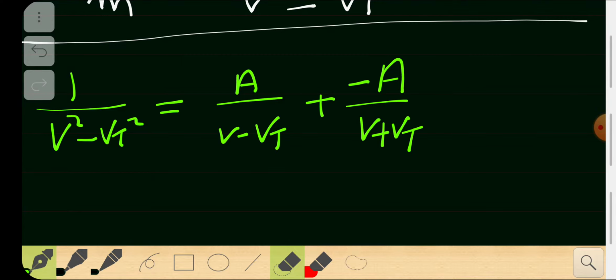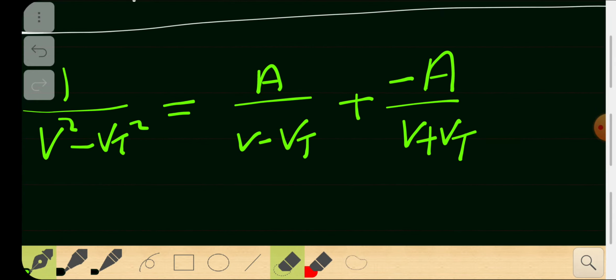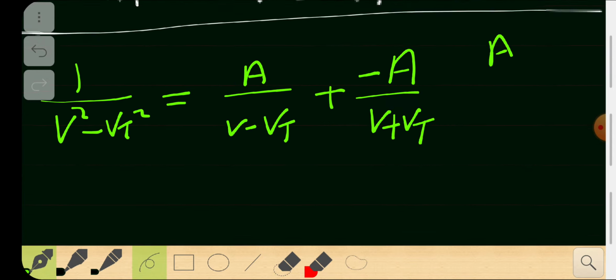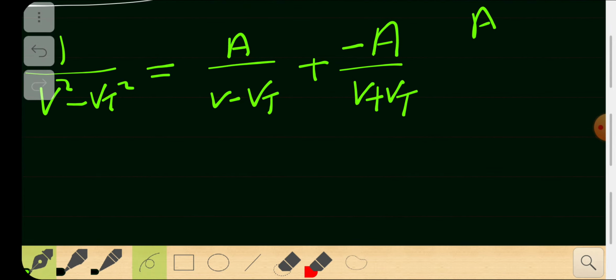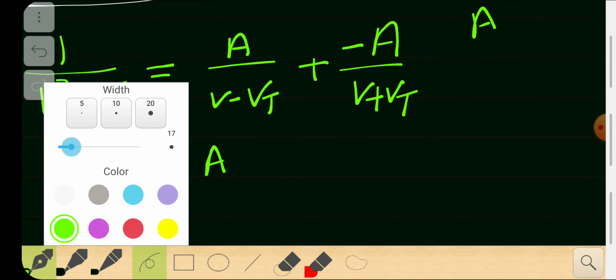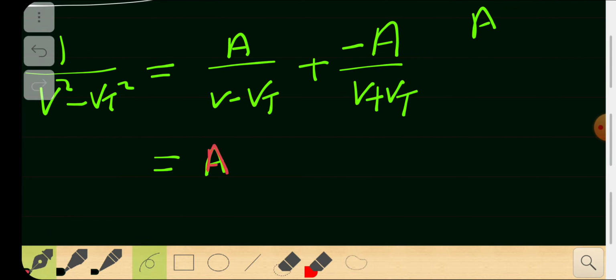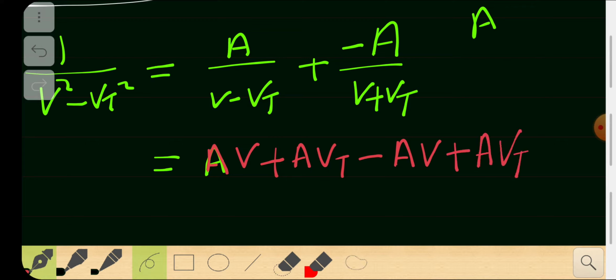A and minus a. When you encounter a problem, if you find a common constant a, then it will be much easier to solve. You will see that in a moment. This is my way anyways. So I'm going to multiply both sides, cross multiplication. You get a times v plus a times vt minus a times v plus a times vt, right? Simple. I just cross multiply, and in the denominator you get v square minus vt square.